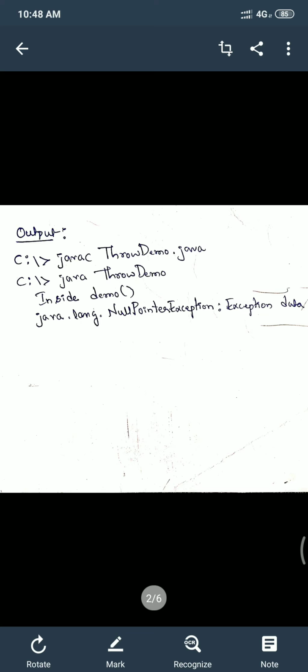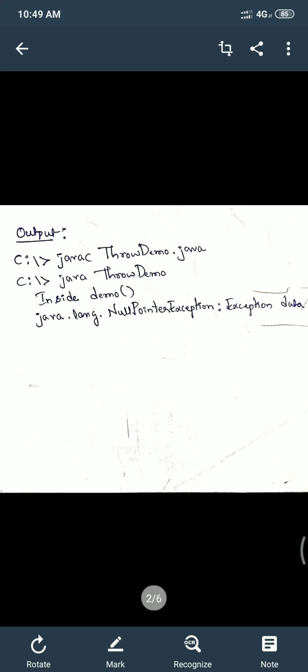Now let us understand where exactly this throw clause will be useful. Majorly this throw clause is useful in software development, especially in software testing, in order to know whether the software tester has to certify whether the program is handling exceptions as required or as said by the programmer or not.